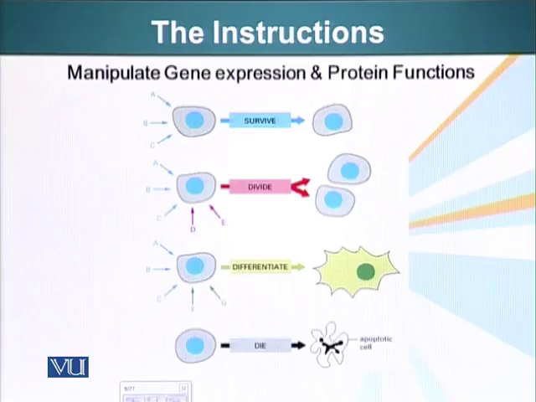Differentiate, I mentioned earlier too, we all start with a single cell, and that single cell divides and divides and transforms, or some of those cells differentiate into one type of tissue, others differentiate into a different type of tissue. Also, very importantly, signals can tell cells to die. This is just as important as telling cells to live.